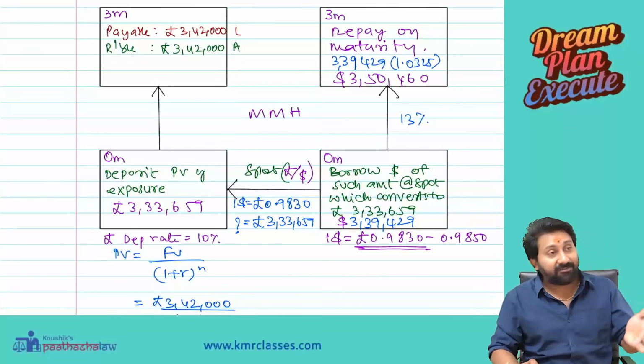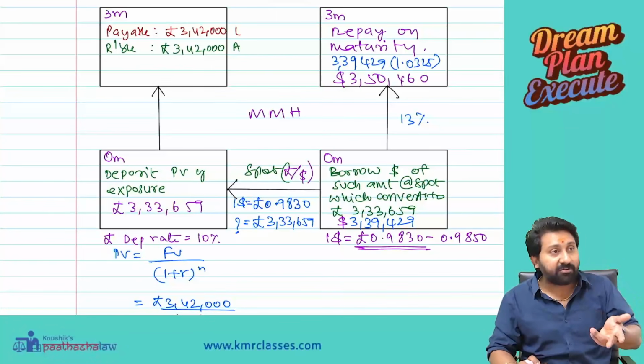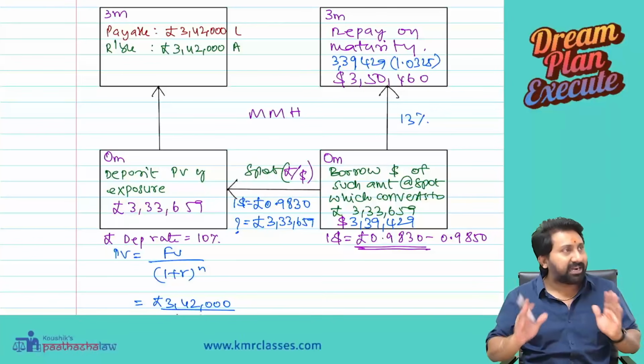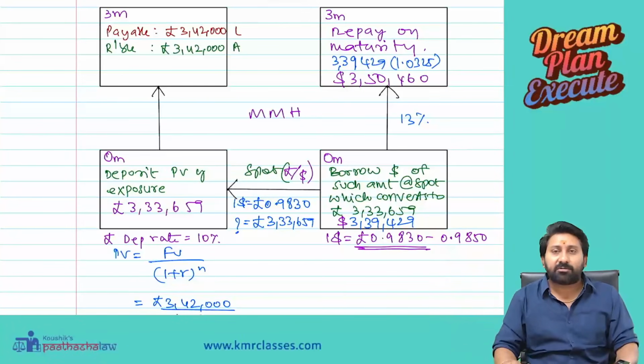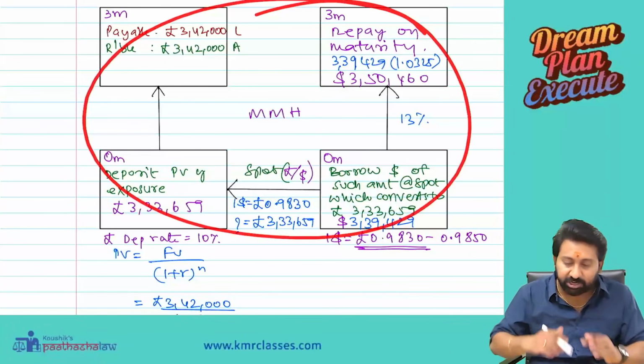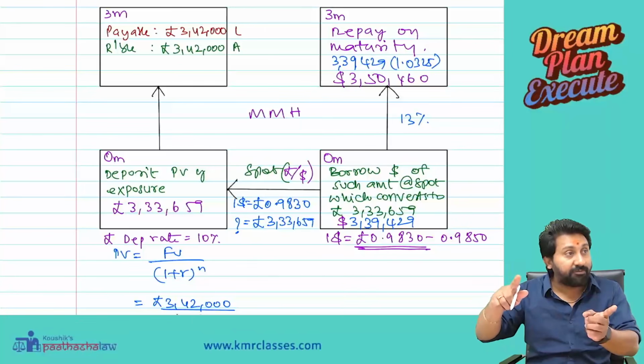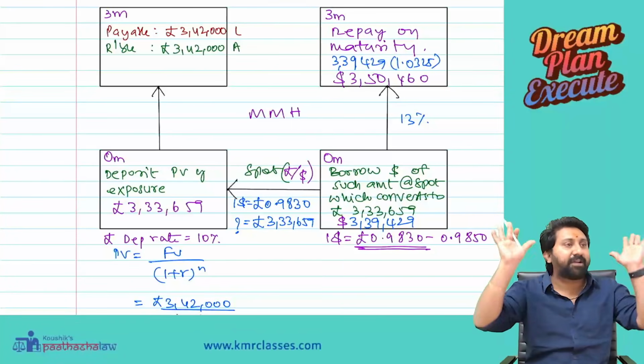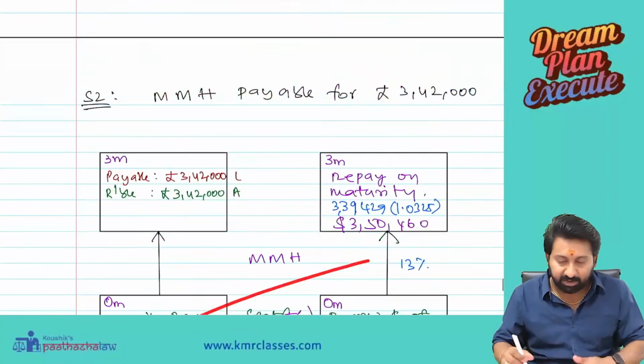Deposit and loan rates, different rates, and months also we have taken differently. Two-way quotations, so we have done. So what is more in that? That's it. This is how payables and receivables have to be done. Practice this question multiple times. Listen to the video again if you want. Then you will become perfect in this particular segment of money market hedging.